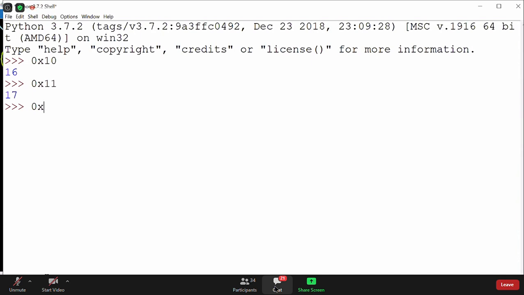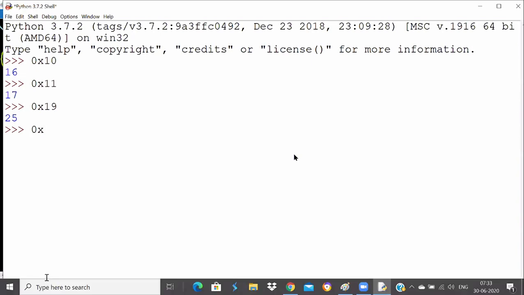And 0x17 or 18 or 19 is also possible. Can you tell me what is 0x19? It will be 16 plus 9, which will give you 25. Perfect. So this is how we convert: we give hexadecimal, and it tells you the decimal. What is 0xa?